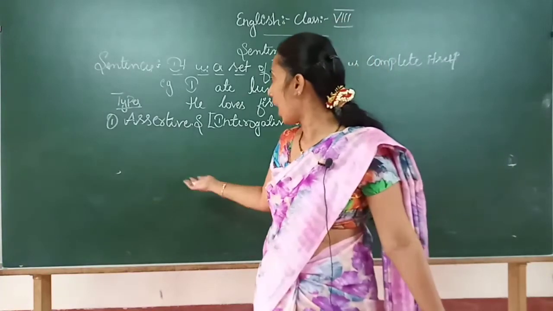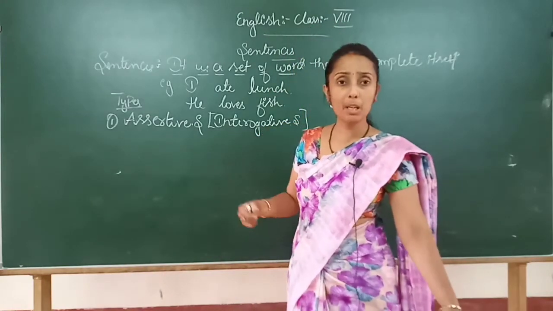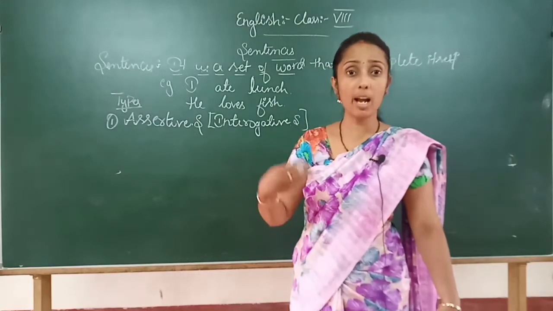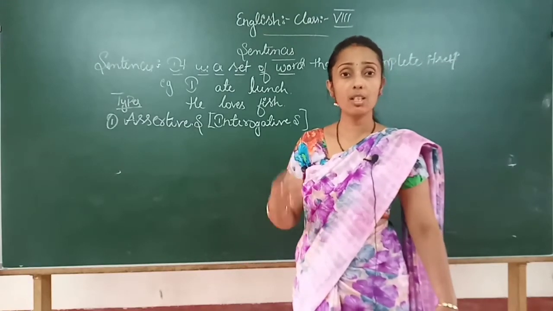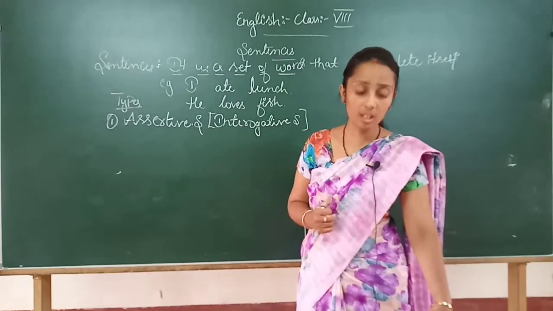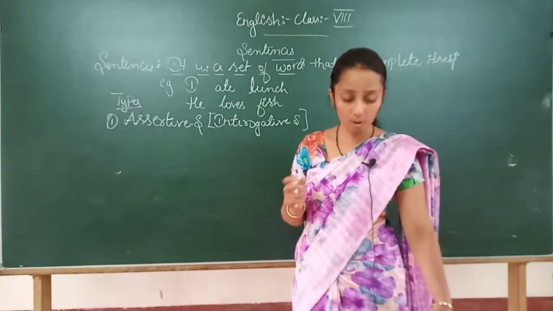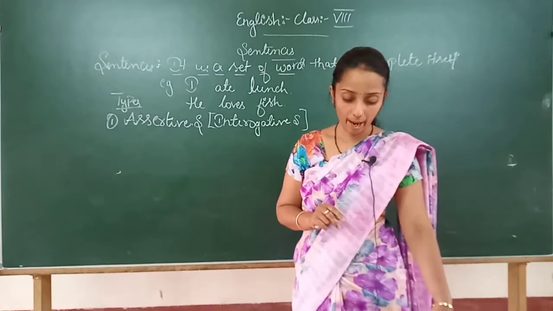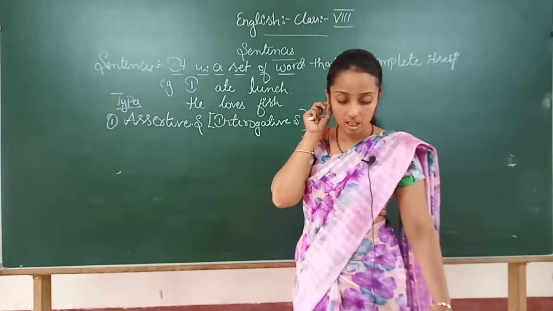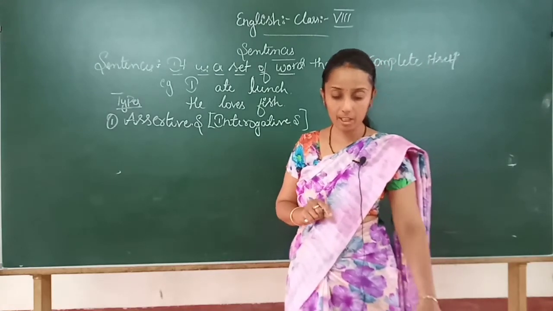Now I can say each and every sentence which I am speaking is an assertive sentence, because I am expressing myself, or narrating the incident, or explaining, correct? So all my sentences I can say are assertive sentences. Is it clear children? Now the types of assertive sentence I am telling, write down. Assertive sentence has two types. First one is the positive sentence or affirmative sentence.